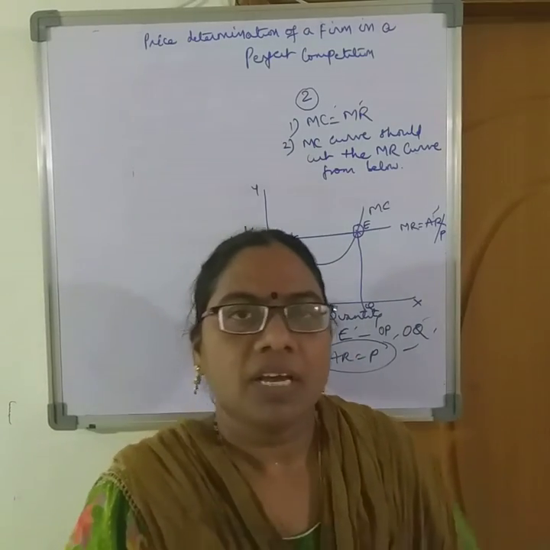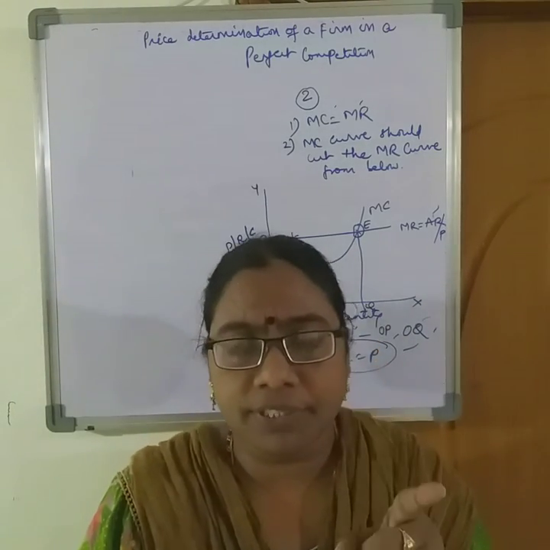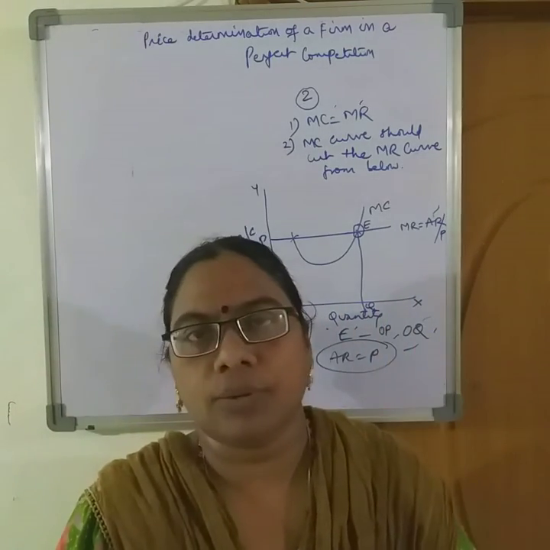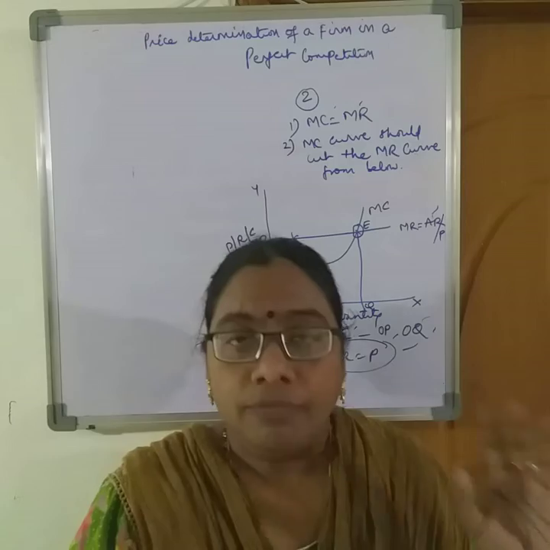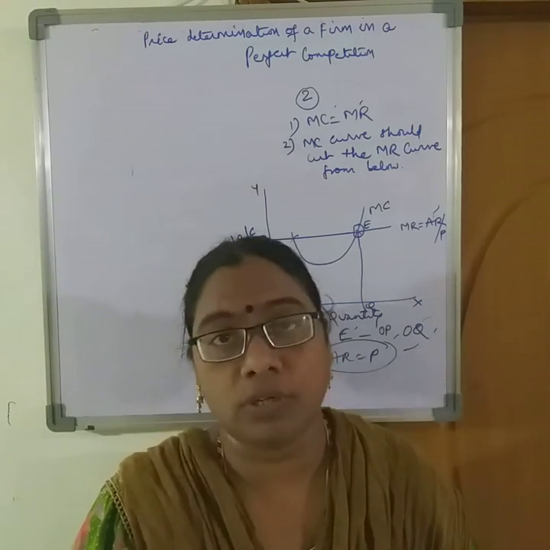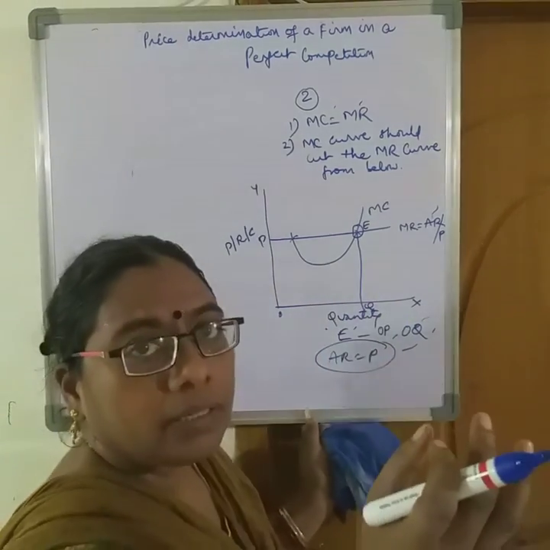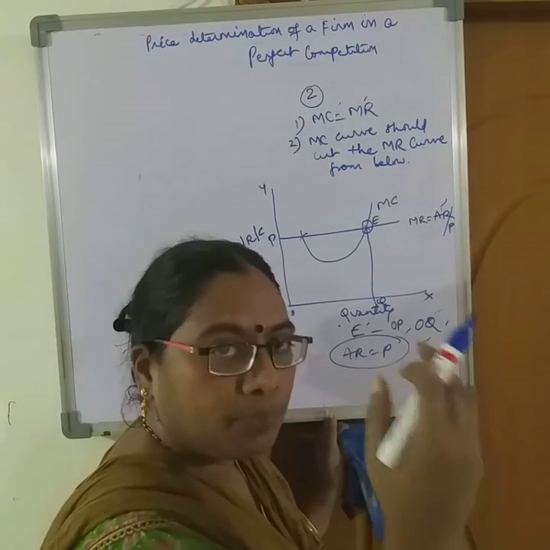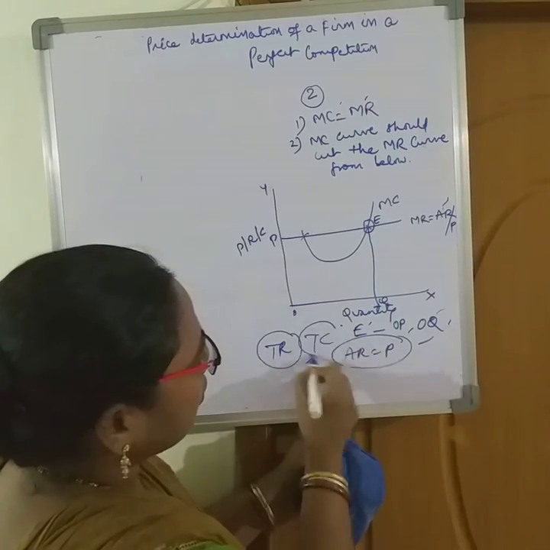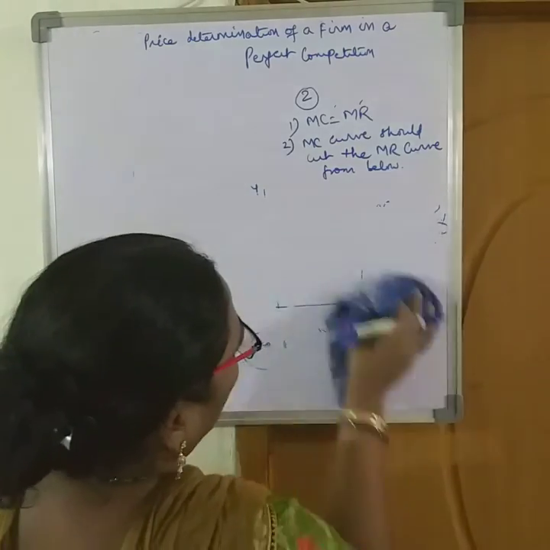In a single firm, we have denoted the equilibrium position. Later on, we have got the actual price and the actual quantity. Now at this position, whether that firm is getting supernormal profits or normal profits or losses, that we have to explain now. And to explain whether the firm is in a position of profits or losses, we have to see the total revenue and the total cost. Okay, so now let me draw a big one.